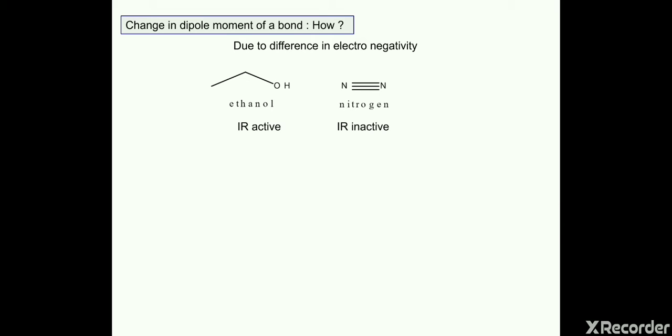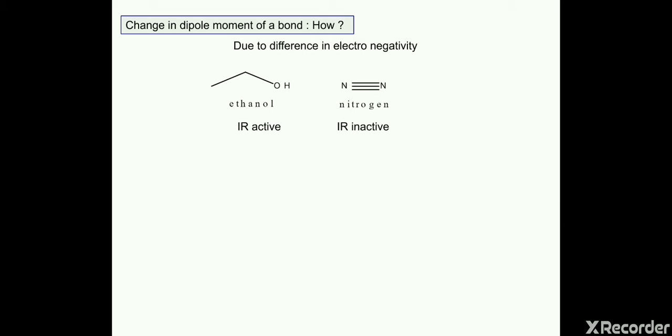Oxygen has higher electronegativity than hydrogen, so there is a difference in electronegativity across this bond. So this bond will change its dipole moment, because dipole moment depends on the electronegativity of the atoms. That's why ethanol is known as an IR active molecule.